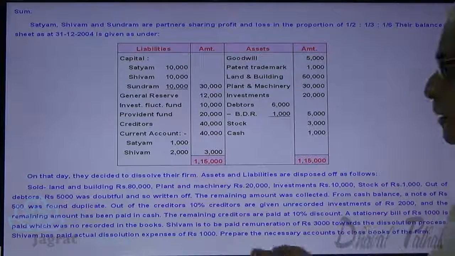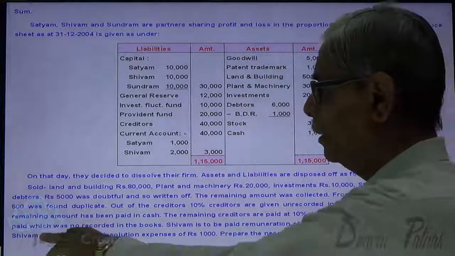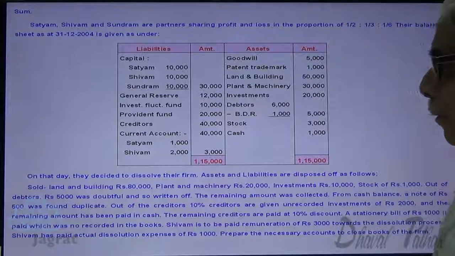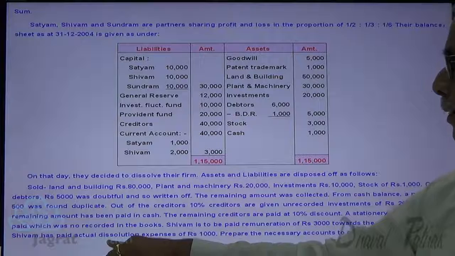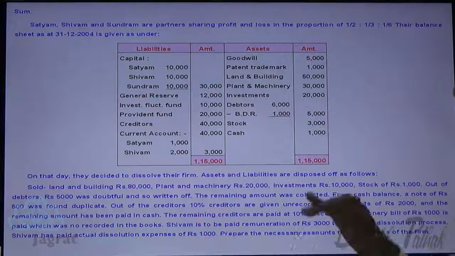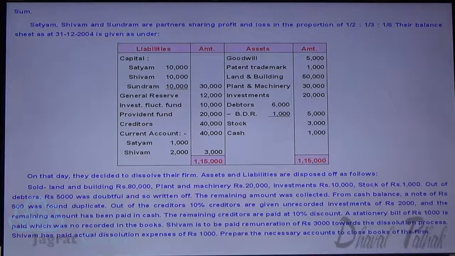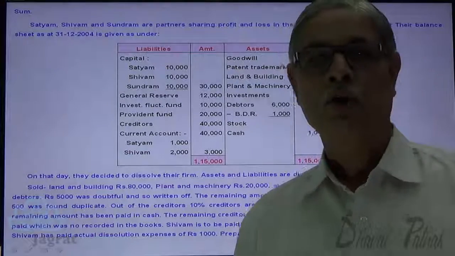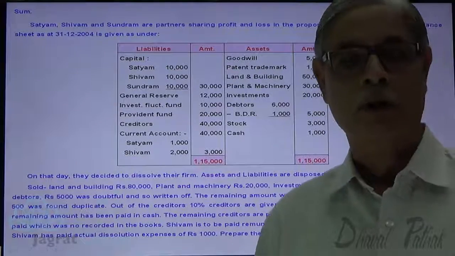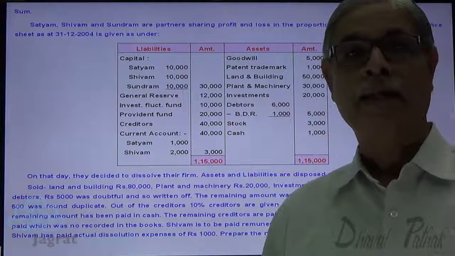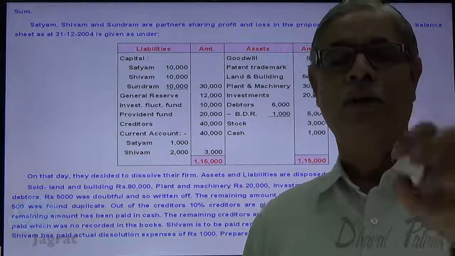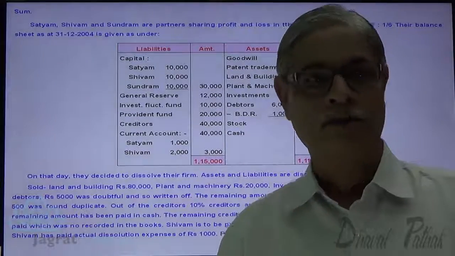Stationery bill of 1,000 paid, which was not recorded in the books. Shivam is to be paid a remuneration of 3,000 towards the dissolution process. Shivam paid actual dissolution expenses of 1,000 and prepared the necessary accounts to close the books of the firm. So we have paid Shivam 3,000 rupees for dissolution work. He has paid 1,000 out of that. We are not going to write the entry for 1,000. We are going to write the entry for the 3,000 payment to Shivam for dissolution work.